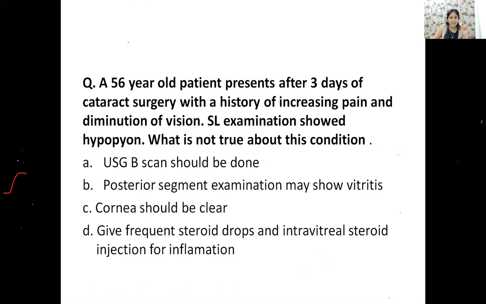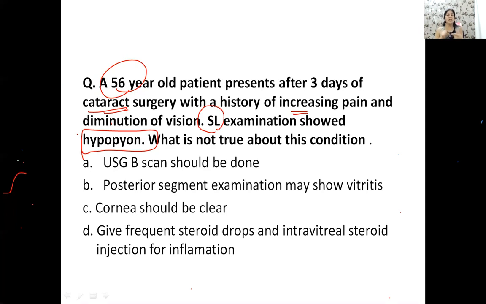Let's read this question, see. So here again we have an old man who had undergone a cataract surgery just 3 days prior. And now there is a history of increasing pain and decrease in vision. Now guys, this is the early complication, very early after the surgery. Now when you saw the patient under slit lamp, so slit lamp examination has been carried out and you saw a hypopyon. So what diagnosis comes to your mind? This question has been repeated earlier. They have asked you a simple thing, what is the diagnosis? So who will tell me what the diagnosis is? Tell me the diagnosis here, just listening to the history.